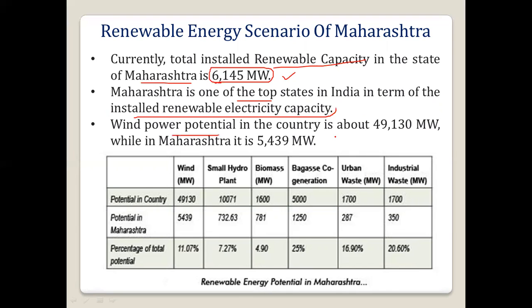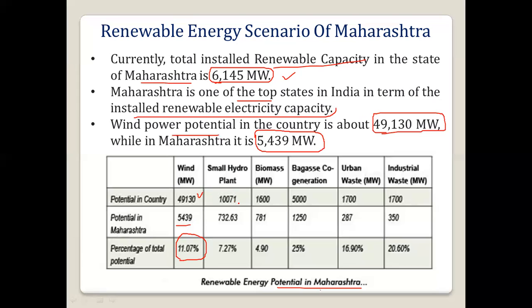Then wind power potential in India is around 49,130 megawatt, while in Maharashtra it is 5,439 megawatt. In the same way we will see the renewable energy potential in Maharashtra. Potential in the country for wind is 49,130, that we have seen. Maharashtra's is 5,431. So the total percentage is 11%.